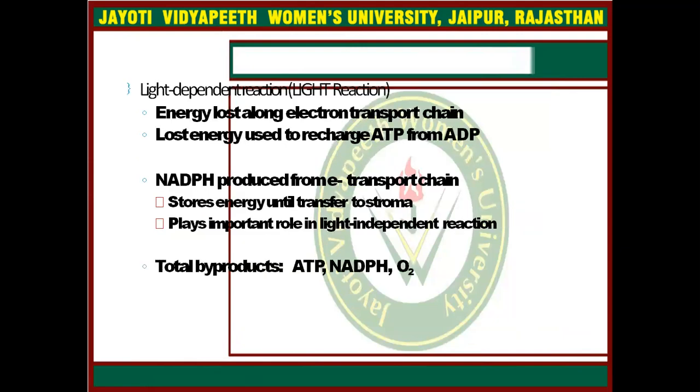Energy lost along the electron transport chain is used to recharge ATP from ADP, and NADPH is produced and stores energy until it is transferred to the stroma, where it plays an important role in the light-independent reaction. The total products of the light reaction are ATP, NADPH, and O2.